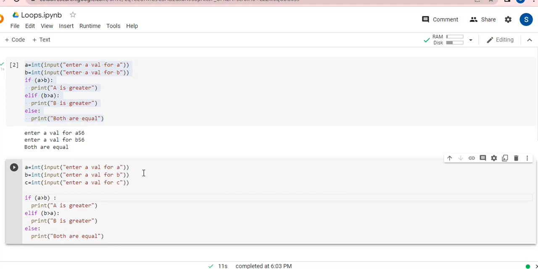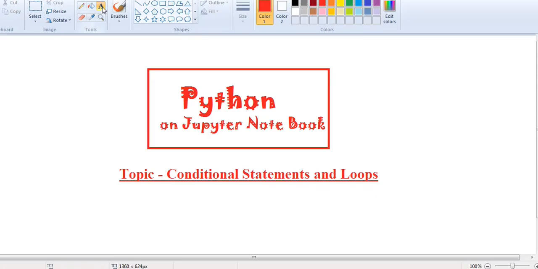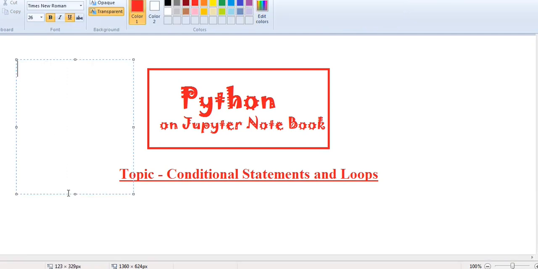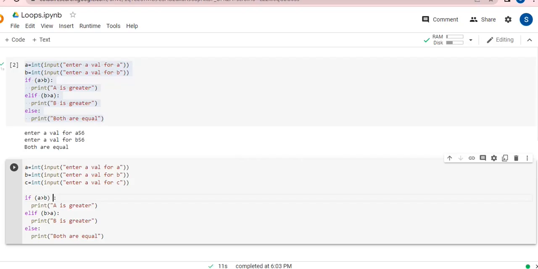So what kind of logical statement will I be using over here, guys? First of all, I need to teach you that we have three different types of logical operators available in Python. The first logical operator we have is AND. AND means I want to check two conditions together. Next, I have OR, if I just want to check any one condition, and next I have NOT. So these three are the logical operators, which I can use for putting up any logic. NOT means, for example, if A is not equal to 0. For such kind of operations, I need to use all these things.